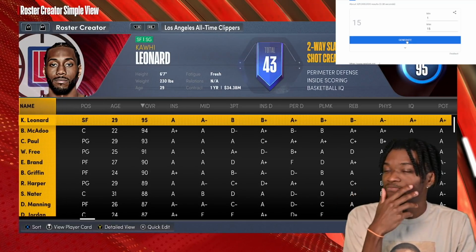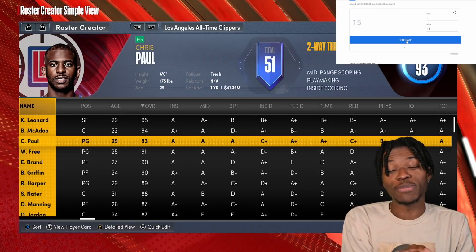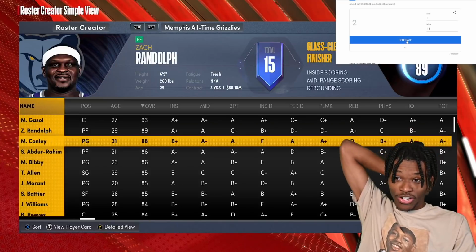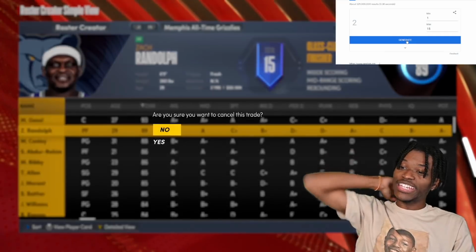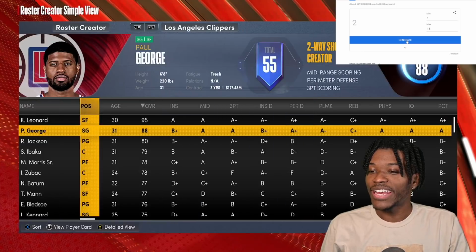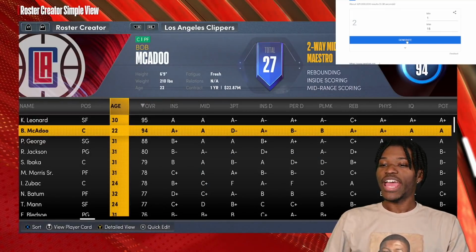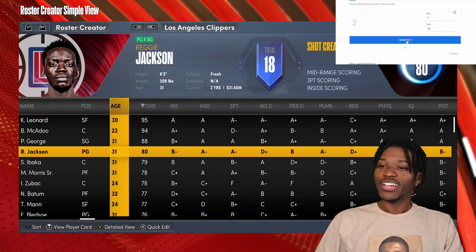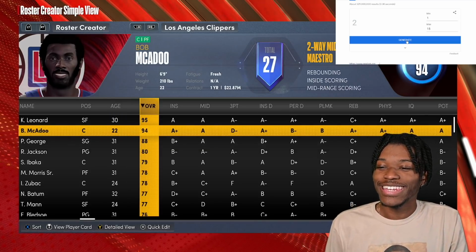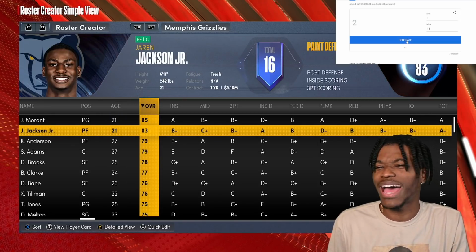They got Kawhi, Bob McAdoo, which would probably be the best thing, or Chris Paul. Oh, Chris Paul would be the best. They're getting Bob McAdoo. All right, so they get a center. Well, that's one thing that they definitely needed. They definitely needed a center. Bob McAdoo go to the Clips in exchange for Brandon Boston. There you go. And now they have an elite level center. Again, you could have made an argument for Chris Paul being the best option there, but like 94 overall Bob McAdoo might dominate. He's only 6'9" though, but I don't think that really matters.